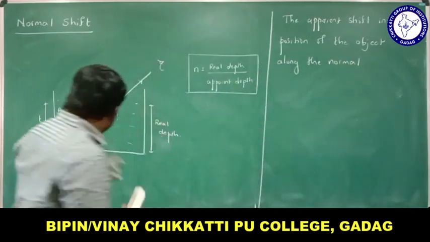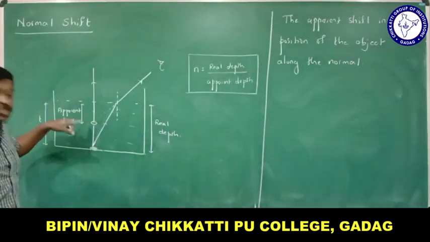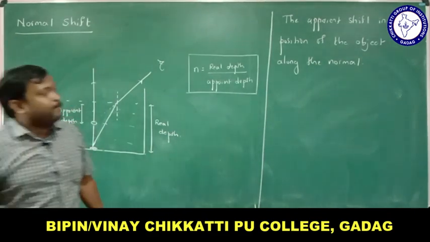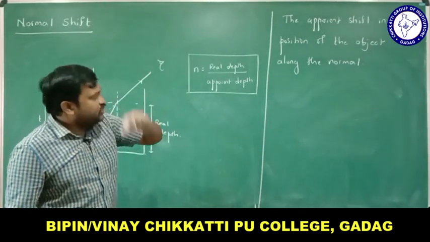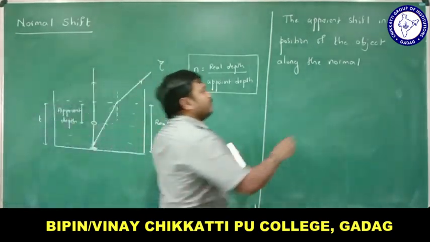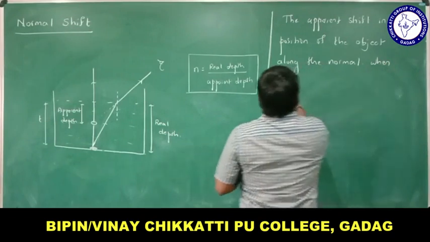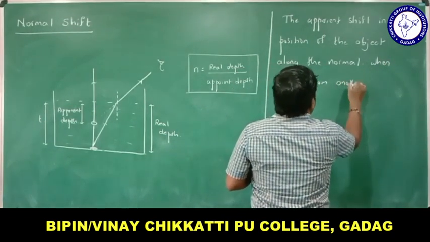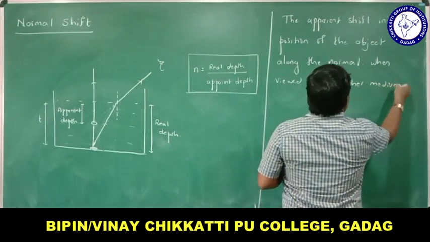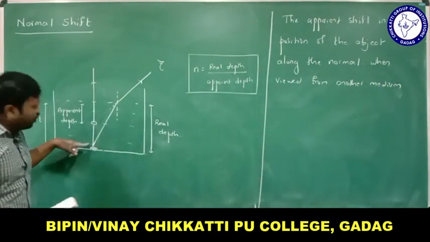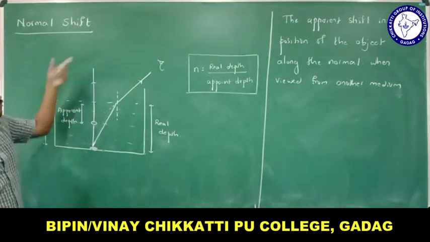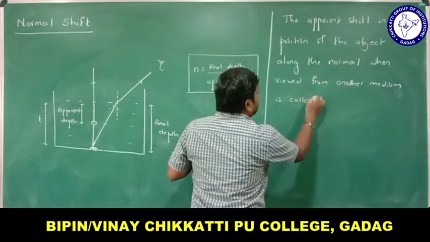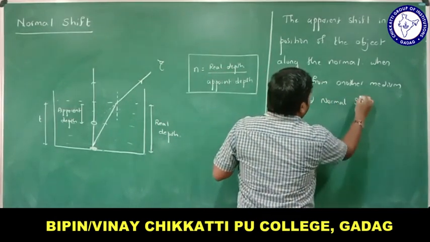Do you remember, normal shift is the apparent shift of the position of the object along the normal, right? The apparent shift in the position of an object along the normal when viewed from another medium is called normal shift.